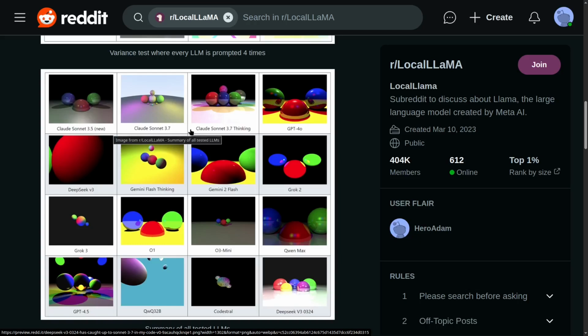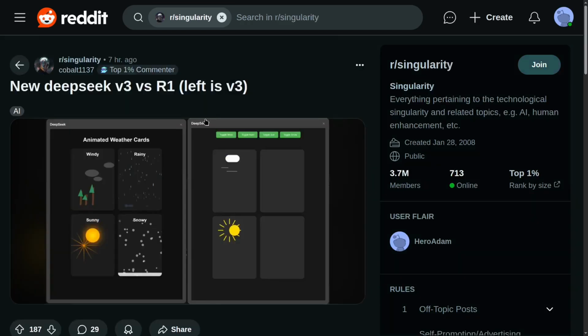And based on this, I think it would be hard to argue that the top two very best are not Claude 3.7 Thinking Sonnet and Deepseek V3, the new version. Even compared to R1, here, V3, the new Deepseek V3, would be on the left, and R1 would be on the right. So that is a massive improvement.